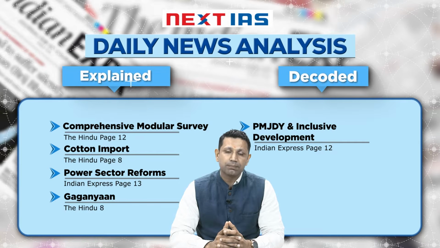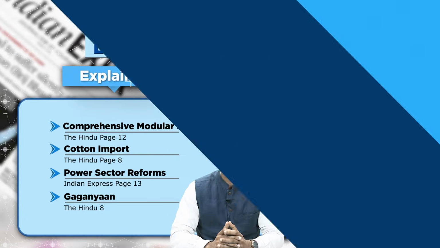The third topic is about the power sector reforms, the things that are going on in the power sector and the reforms that are required there. The fourth topic is about the Gaganyaan Mission, what have been the recent developments in it. And lastly, in the analysis part, in the recorded part, we are going to discuss the Pradhan Mantri Jan Dhan Yojana and its impact on inclusive development. So let's start with the first topic.